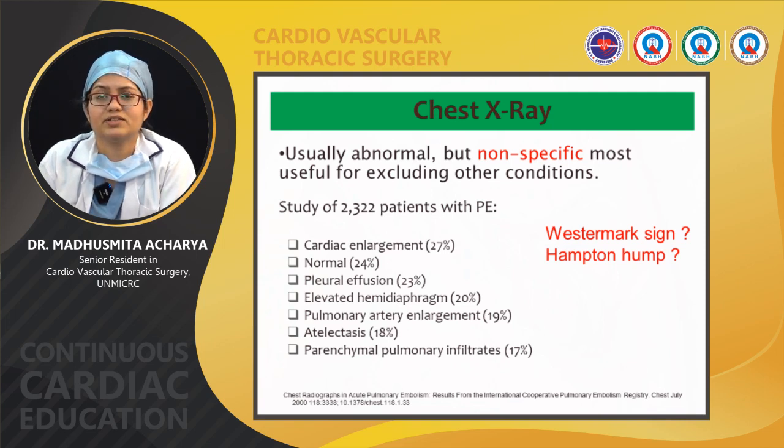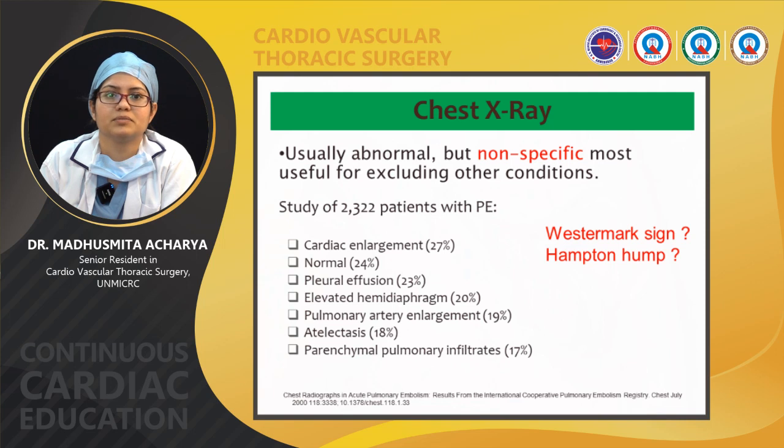Then coming to investigations, that is chest X-ray. Chest X-ray, as we know, is usually abnormal, but it is non-specific. So what will we see? There are two signs, that is Westermark sign and Hampton hump. Also you can find cardiac enlargement or sometimes pleural effusion in 23% of patients, and in 19% you will see pulmonary arterial enlargement.